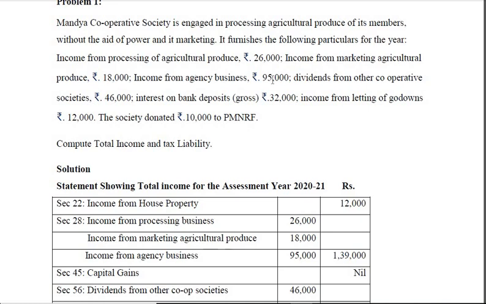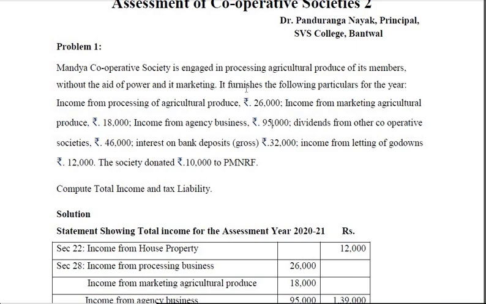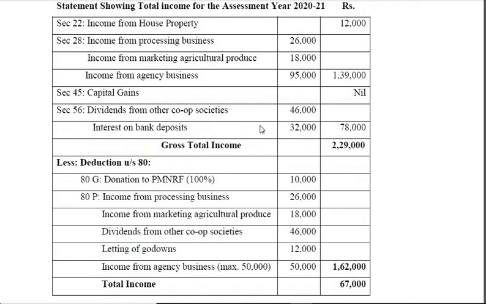Income from agency business 95,000, but here deduction is available to the tune of 50,000. If it is a consumer cooperative society, deduction can go up to 1 lakh rupees, but here this is income from agency business, and this is not a consumer cooperative society, therefore deduction is available to the tune of 50,000. So thus income from processing of business 26,000. Income from marketing of agriculture produce 18,000. Then you see income from agency business maximum 50,000.